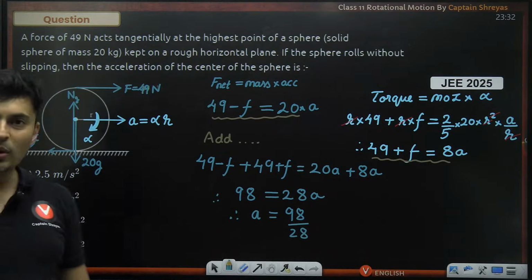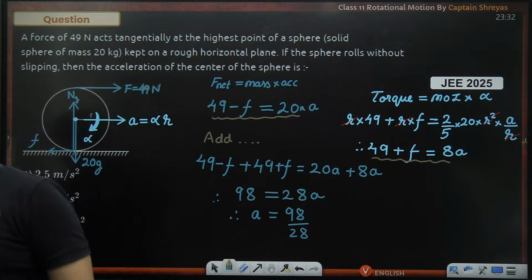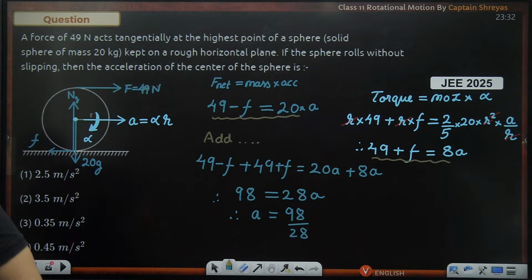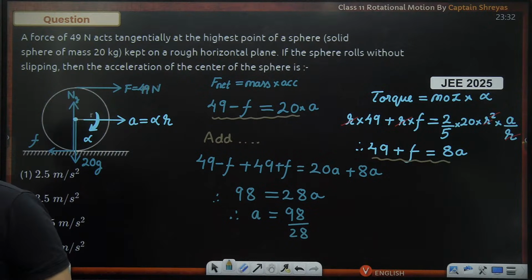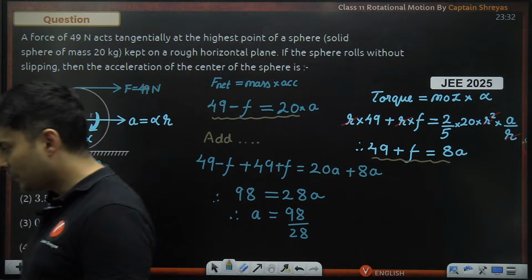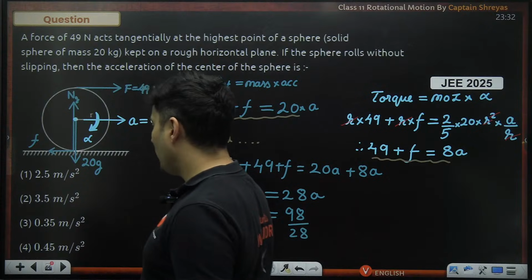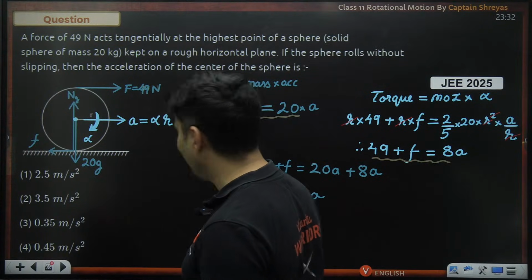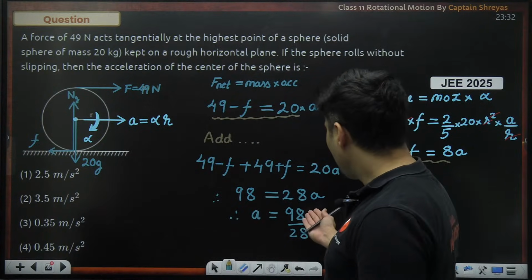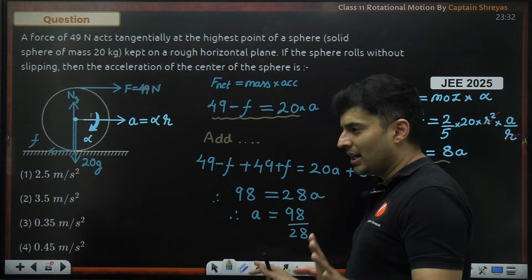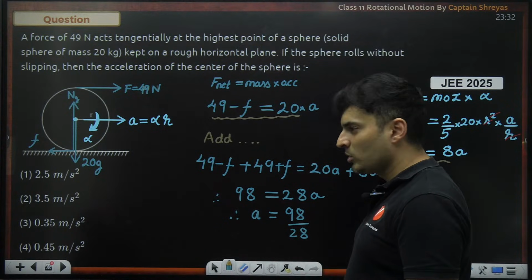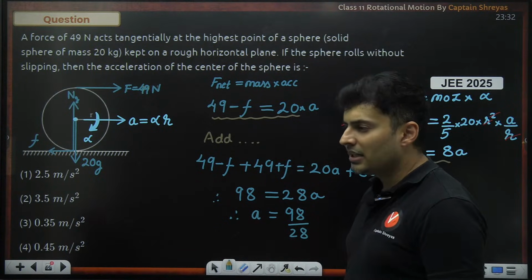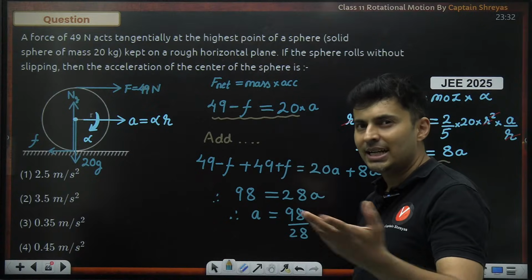How much will it be, guys? Approximately. Come on, my dear warriors. How much will it be? Very good. 3.5 or 0.35 or 0.45. See, you can think 98 is almost like 100, 28 is almost like 30, 3 threes are 90, so it will be slightly more than 3.